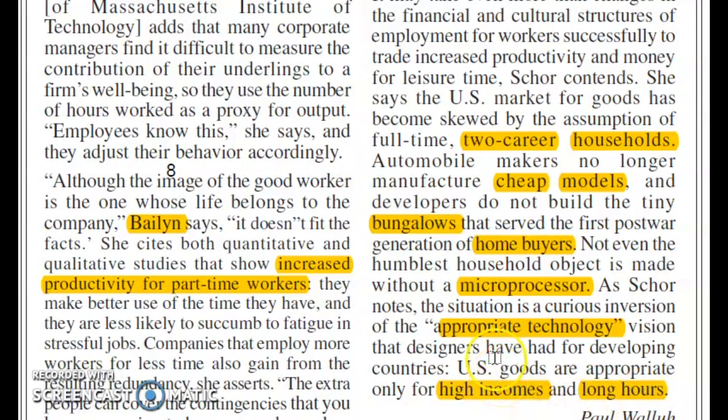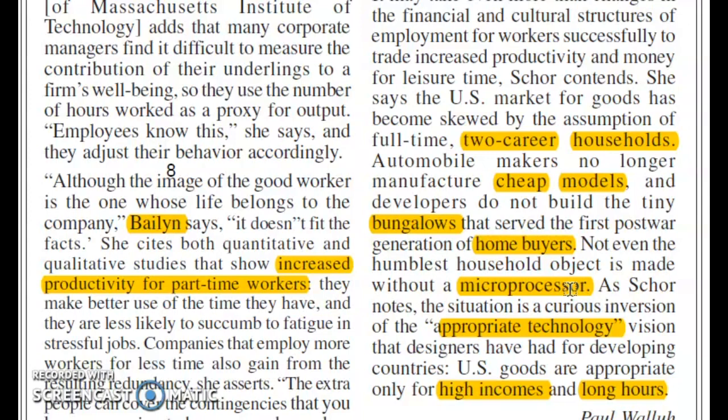So clearly she wants to convey in this passage that automobile makers do not make cheap models and developers do not build tiny bungalows. All household objects are based on high technology such as microprocessors, meaning these goods need long hours for manufacturing and also high incomes to afford them.